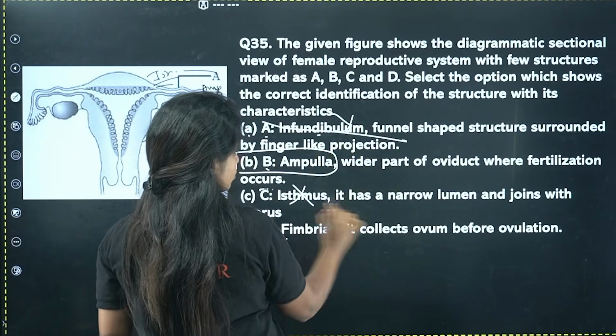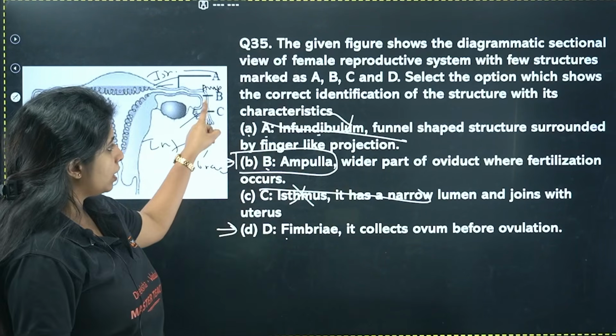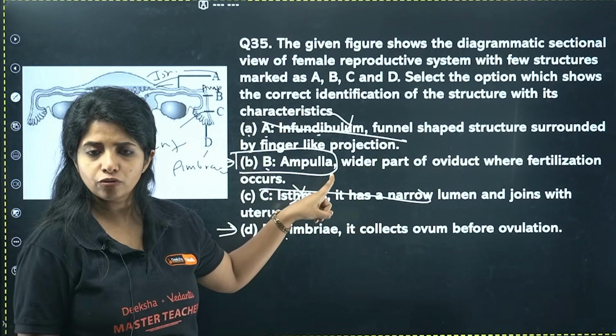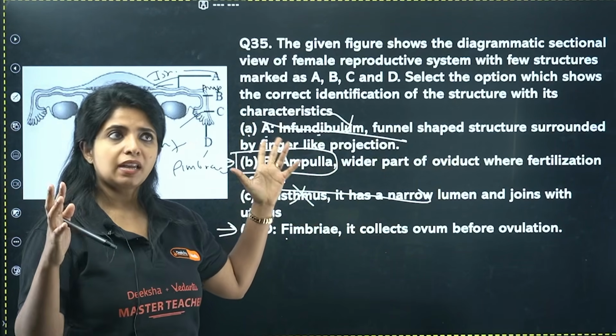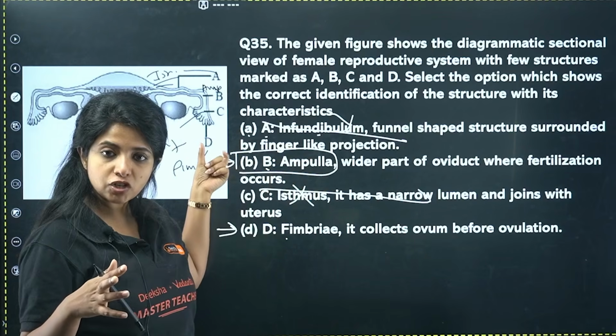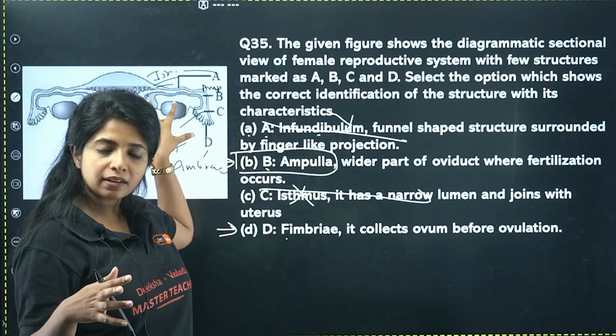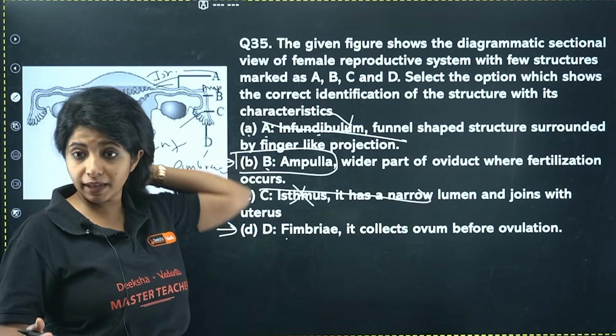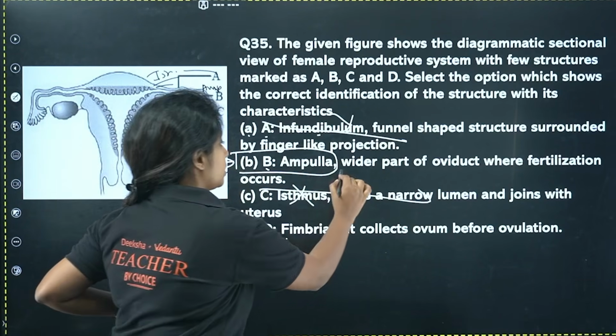Anyway, this and this has got cancelled, right? B is ampulla and it is a wider part of the oviduct where fertilization occurs. Is that true? It is a wider part? Yes. Infundibulum is funnel shaped, B is the wider part and isthmus is the narrow part. Basically, ampulla is the place where fertilization occurs. So that particular statement is also correct.